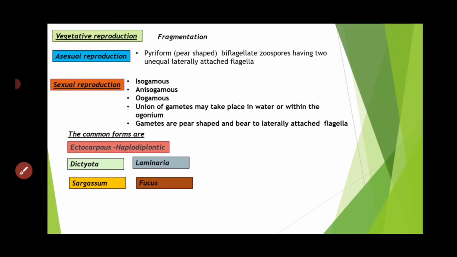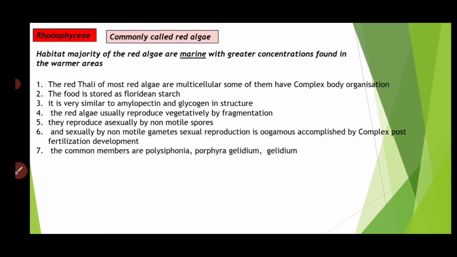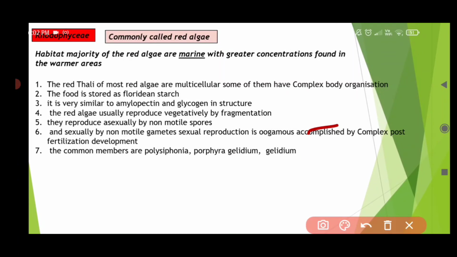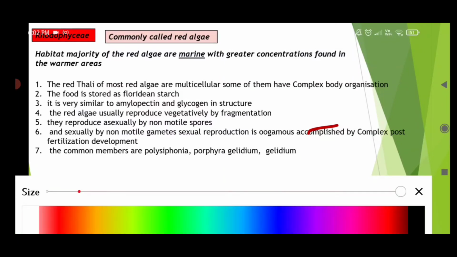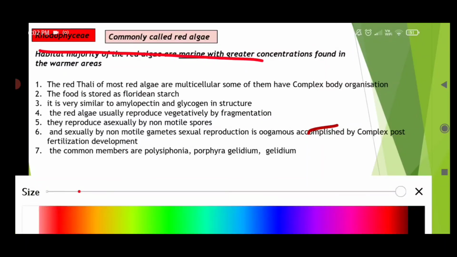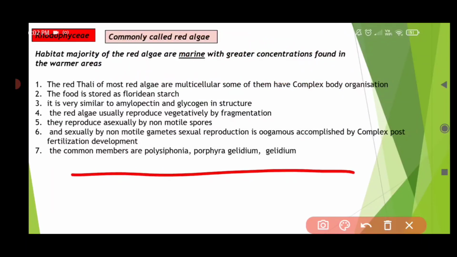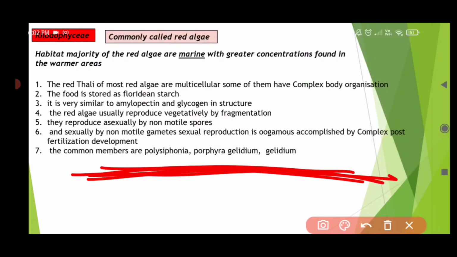Let's discuss red algae, also called rhodophyceae. Rhodophyceae is called red algae because they are red in color.